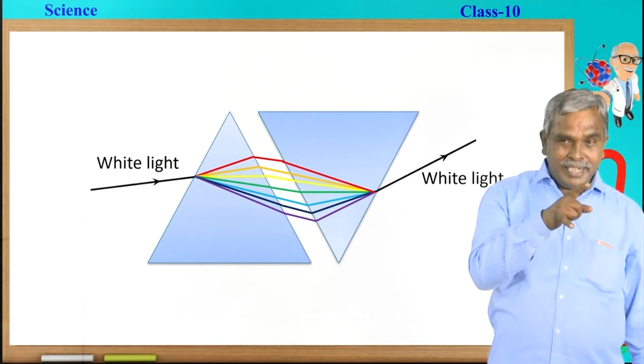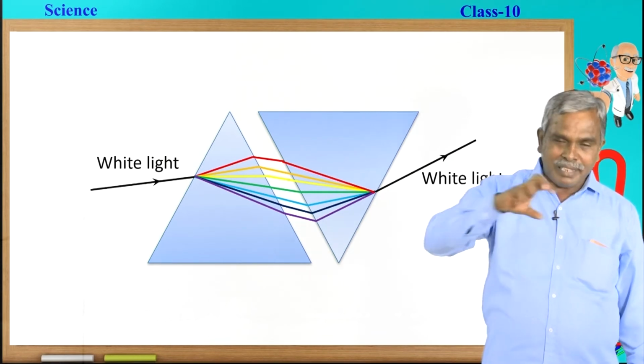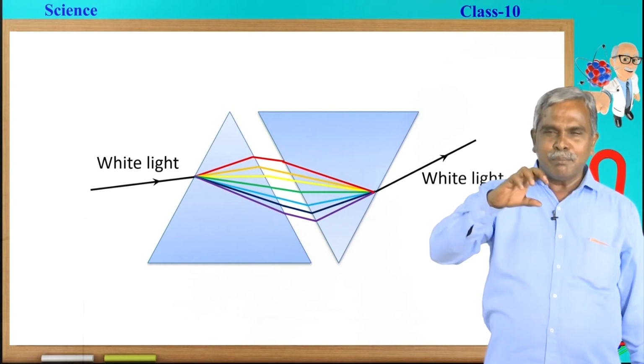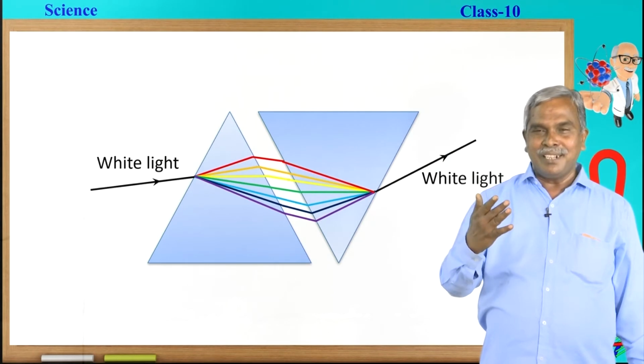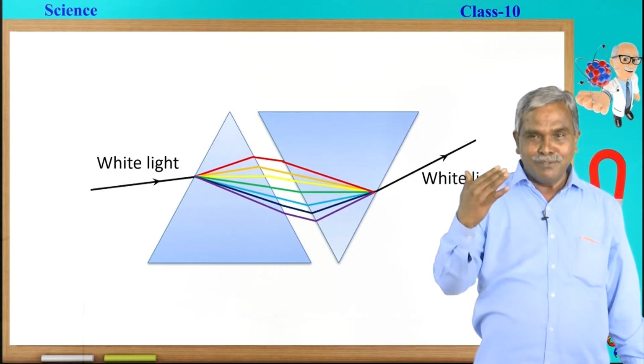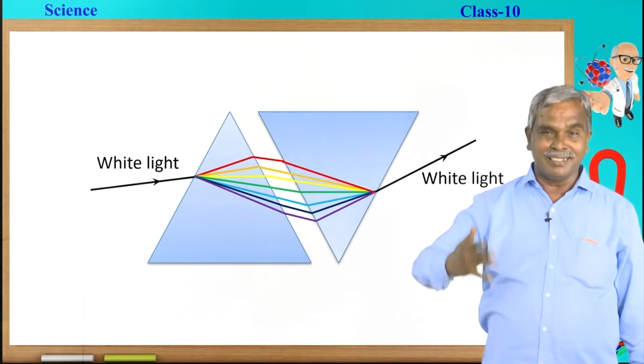So, white light converts into 7 colors, and the 7 colors recombine to form white light. From this experiment, ultimately he confirmed that white light is the combination of all 7 colors.